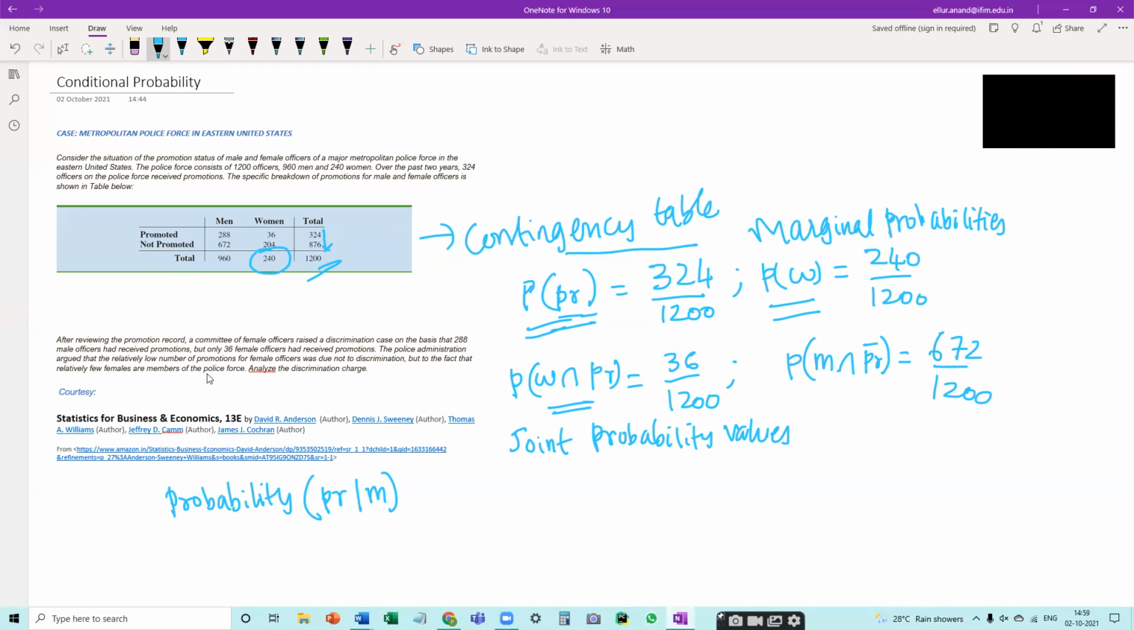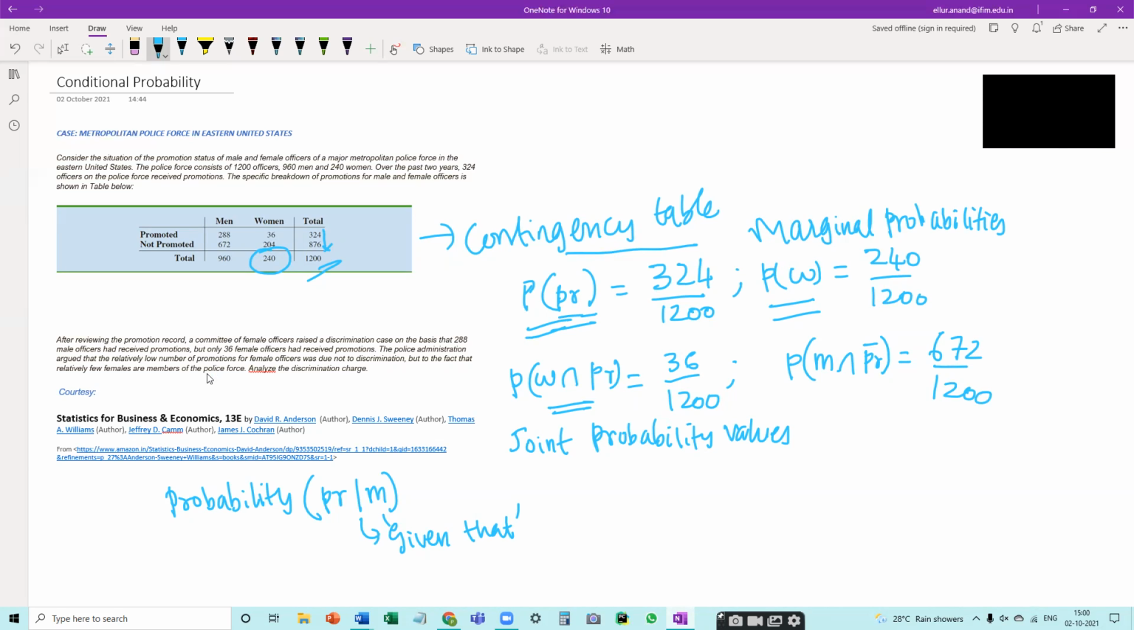Now this is called conditional probability whenever I use a vertical bar in between. This vertical bar means "given that" is the word which we can use to denote it. So this means what is the probability that a randomly picked police officer is promoted given that he is a male police officer? Means you already know that he is a male police officer. So here in conditional probability, what we need to understand is that there is additional information which you have at hand. So you already know that he is a male police officer.